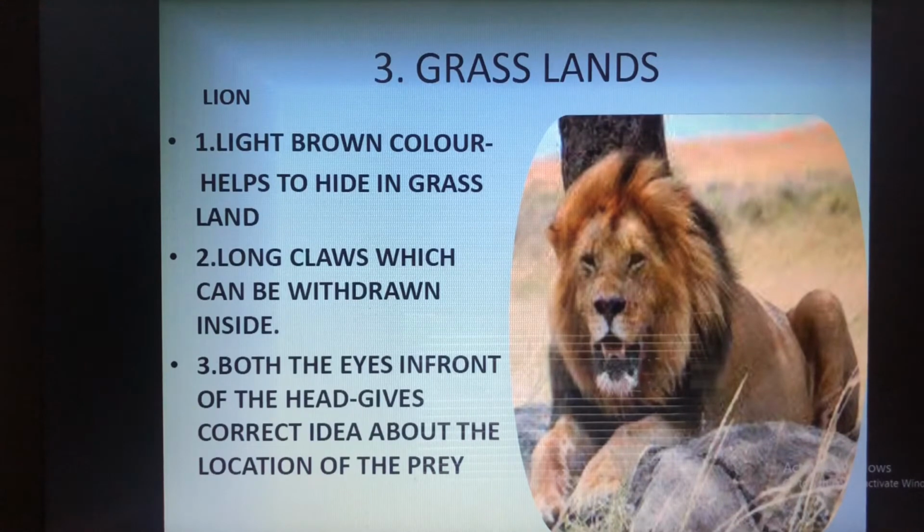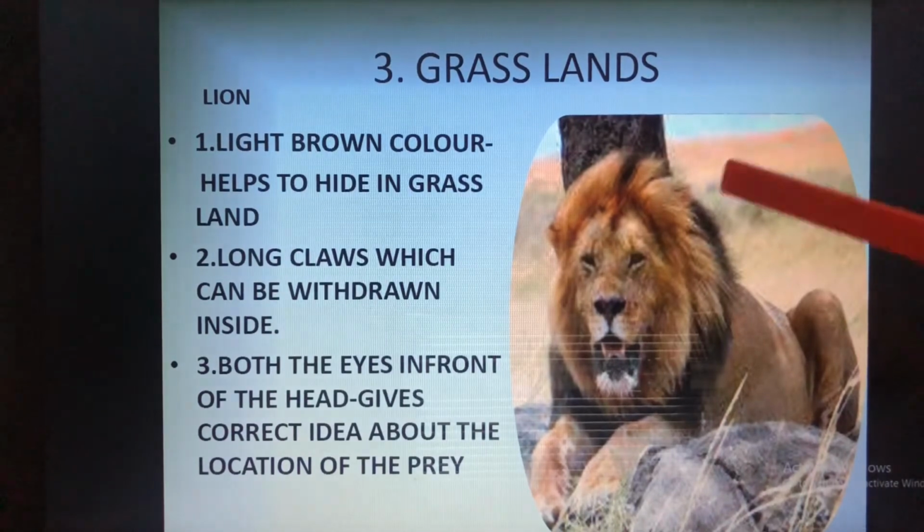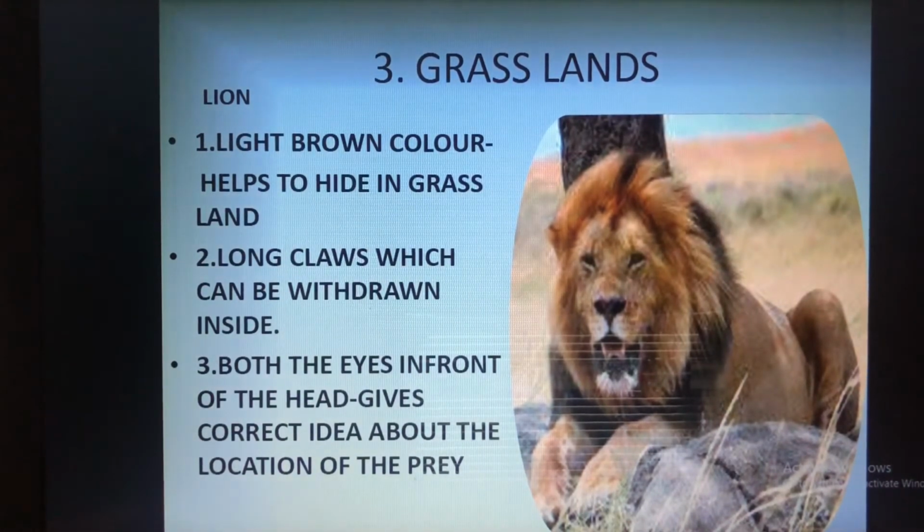So what is the color of the lion? Light brown. So where will it hide? In the grassland. It has long claws which can be withdrawn inside. Both the eyes are in front of the head, here you can see the eyes, which give a correct idea about the location of the prey. Means what? It can make out which animal is coming near to it. It gets an idea by seeing in front, which direction the animals are moving.